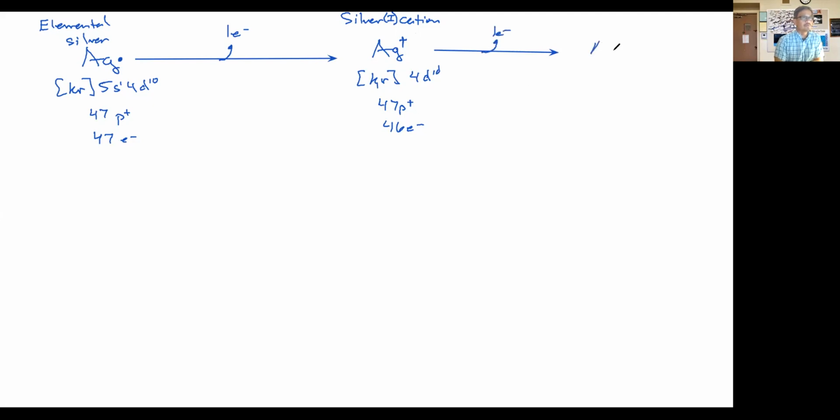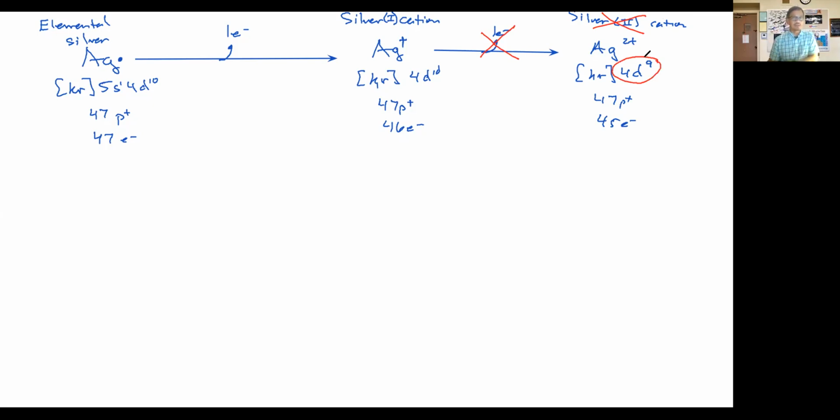So in order to form this silver 2 plus cation, silver would have to give up an electron from that d orbital, so that it would have 47 protons and 45 electrons. Now, that will not happen. I hope you can see why. That ion will not form because now you have a d orbital that is not completely filled.